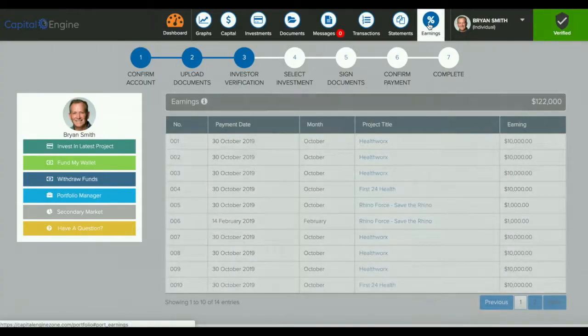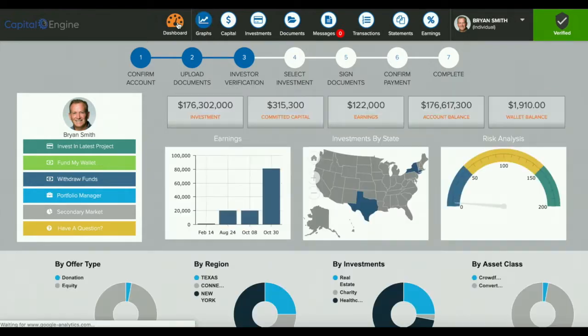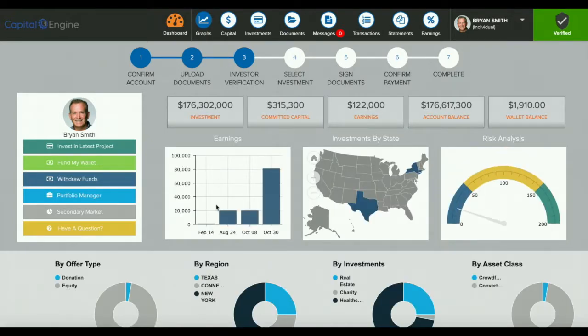Capital Engine software automates the entire online investment process from investor registration, investor communication, access to deal rooms, secure document e-signing, electronic payments, and investor reporting.